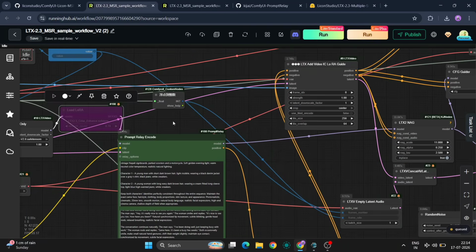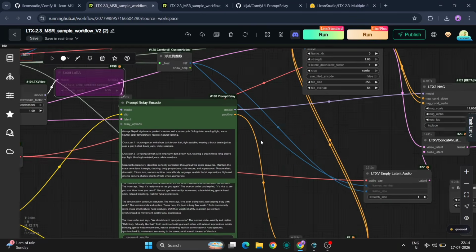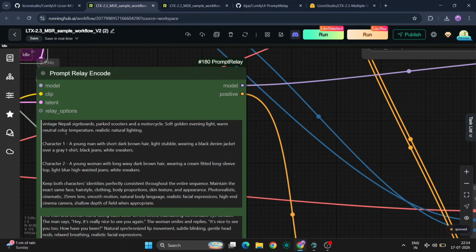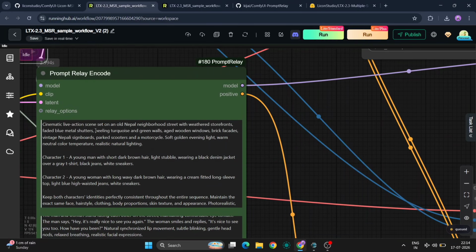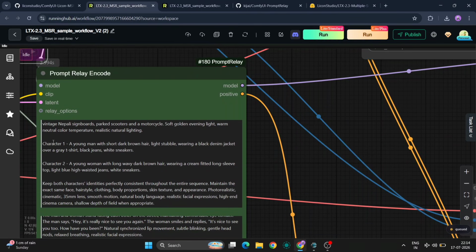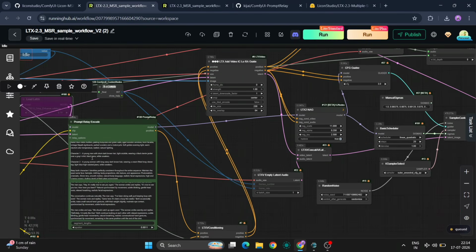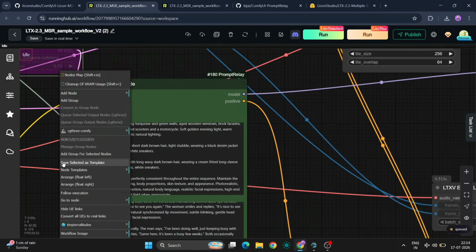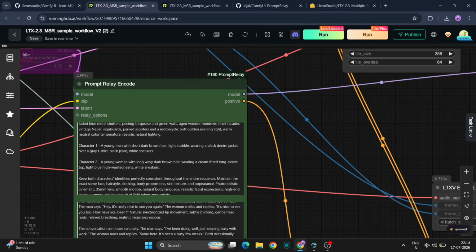For the prompt, you can see I've written a description for the young man with short hair and the young woman. Remember that the global prompt goes in the top section, while the local prompts go underneath for each individual scene. I actually generated these prompts using Claude because, honestly, my prompting skills still need a little improvement.